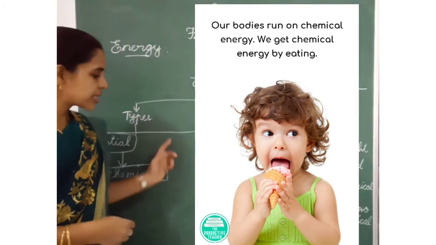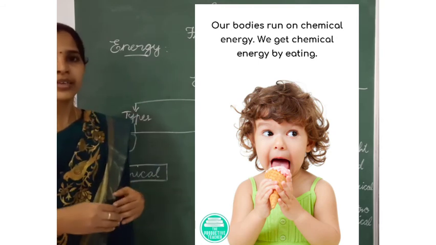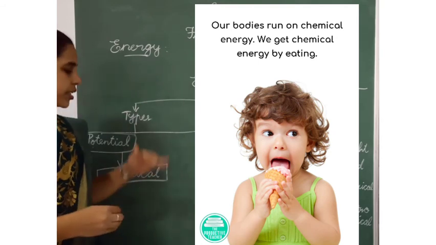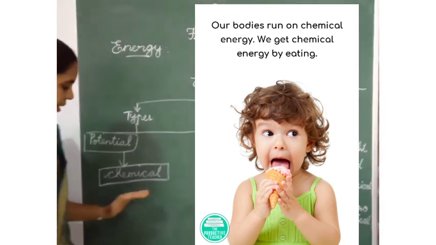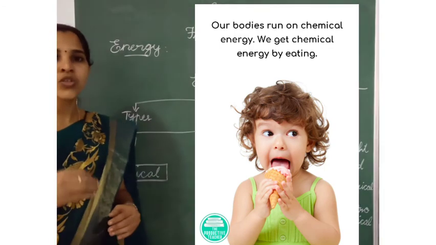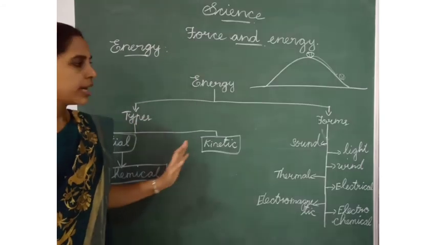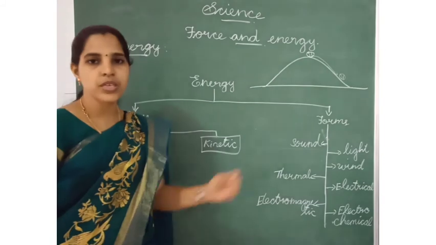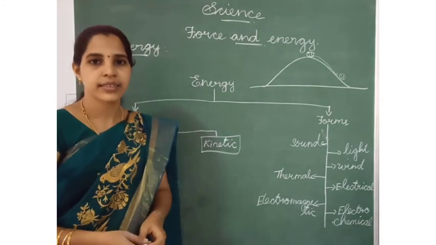So these three types of energy depend upon their positions. Potential energy takes rest. Kinetic energy is moving. Chemical energy is stored in food. Have you understood this? And these are the different forms of energy. We will be studying them in the next class.